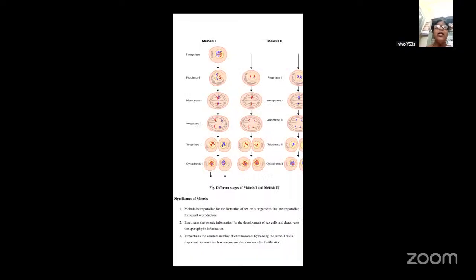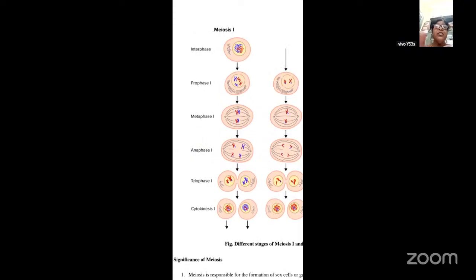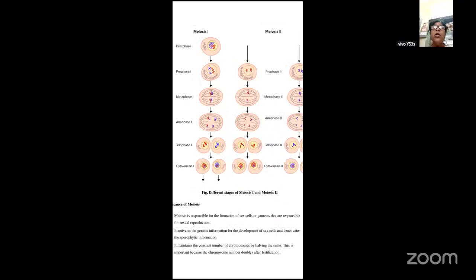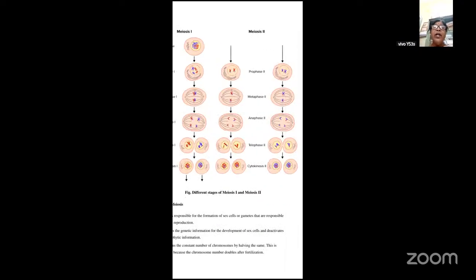This is meiosis 1 and this is meiosis 2. See here in meiosis 1, this is the interphase 1. You have prophase 1, metaphase 1, anaphase 1, telophase 1, and cytokinesis 1, where you get two cells. So these are the different stages of meiosis 1 and meiosis 2. Now this is meiosis 2 again. Here again you have prophase 2, metaphase 2, anaphase 2, and telophase 2, followed by cytokinesis. So these are the differences.